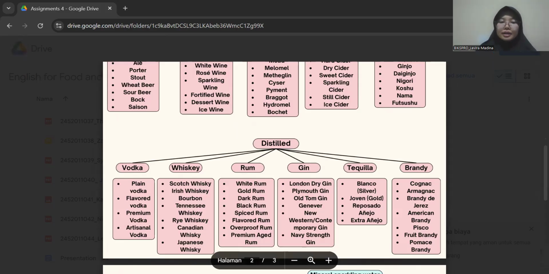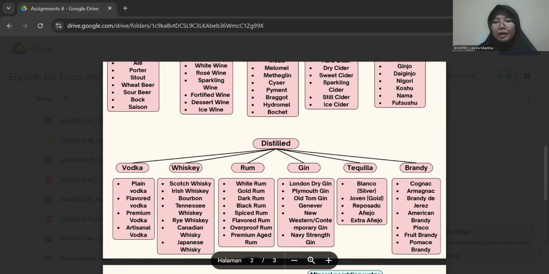So for the last is Extra Añejo Tequila. Extra Añejo Tequila is aged for more than 3 years, resulting in a very smooth, rich, and complex tequila with a deep amber color and rich flavor. For the example is Clase Azul Extra Añejo.